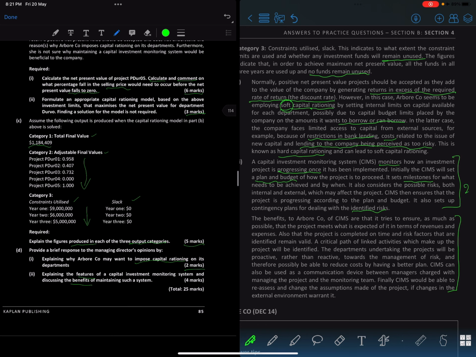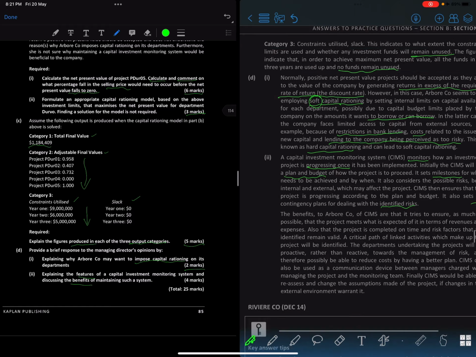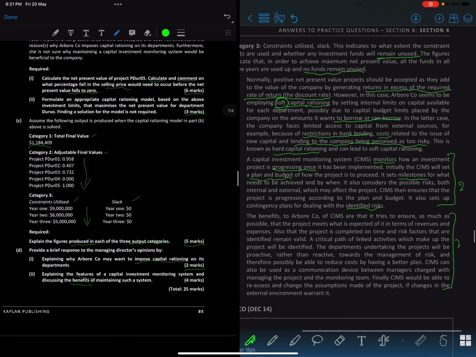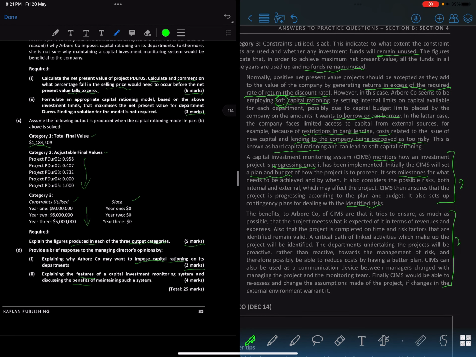So I guess it's 2 marks and then 2 marks for this. The benefits are that it tries to ensure as much as possible that the project meets what is expected of it in terms of revenue and expenses. Also, the project is completed on time and the risk factors identified remain valid.